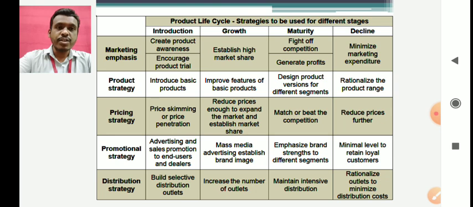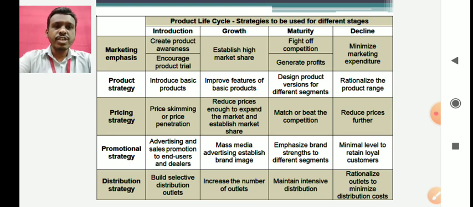And lastly, the distribution strategy in the decline stage will be to rationalize outlets to minimize distribution costs. In this case, you can try to merge distributors together, merge the distribution centers together, merge the stockists together, because your sales have declined, your revenue has declined, and your profits will go down. So you should try to reduce the cost also. This also includes the distribution cost and the transportation costs. So try to reduce them as much as possible.